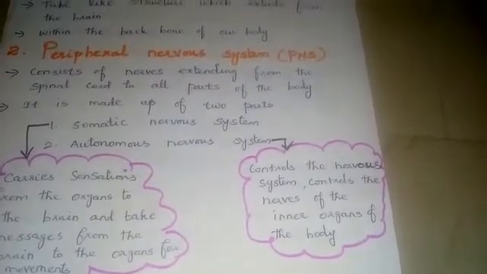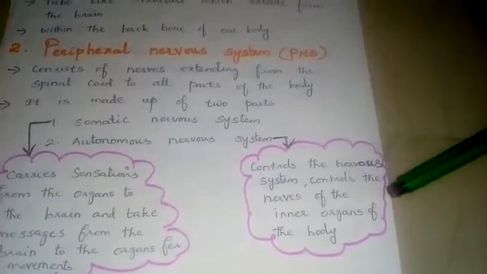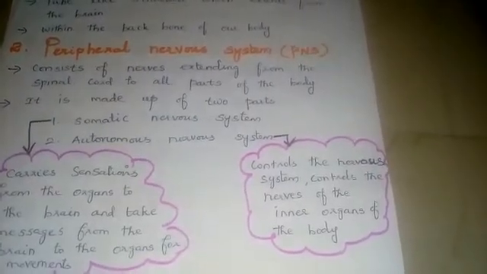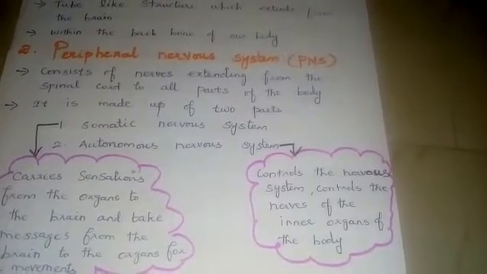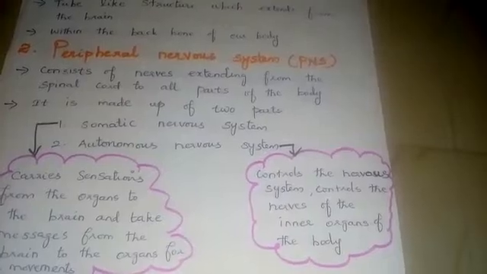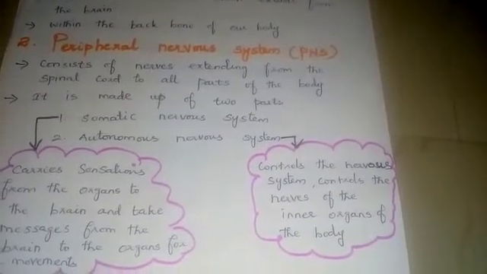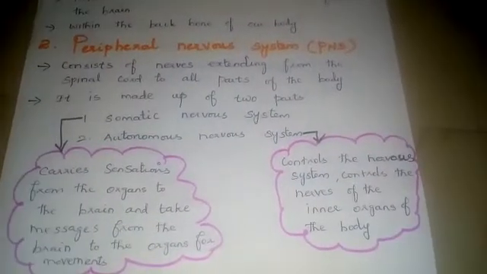All the nervous system is controlled by the autonomic nervous system, and it controls the nerves of the inner organs of the body. Inner organs means the heart, brain, and all the other inner organs. The nerves of all the inner organs are controlled only by the autonomic nervous system. This is our peripheral nervous system.